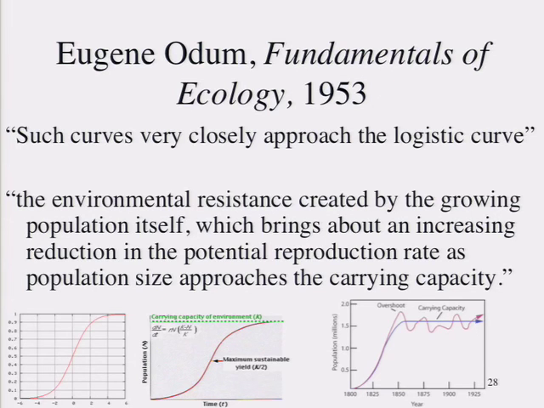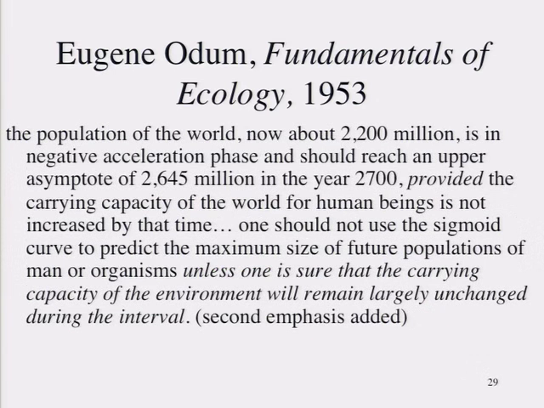Now, environmental resistance is, in my opinion, a very problematic concept, and I'm going to try to explain why. He had actually borrowed it explicitly from one of these laboratory scientists who had found this curve in the case of beetles, a certain kind of beetle living in an enclosed laboratory environment full of wheat. Now, this slide is here mainly because, well, Odum, for a couple paragraphs, goes off on this little detour in his textbook talking about human population and suggesting that this concept of carrying capacity was extremely important for thinking about the world's human population and for demography.